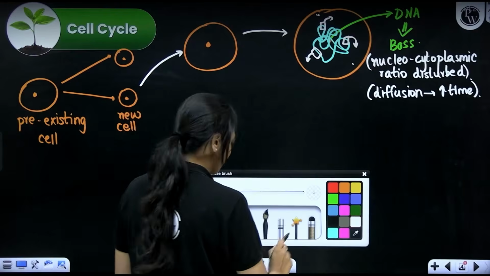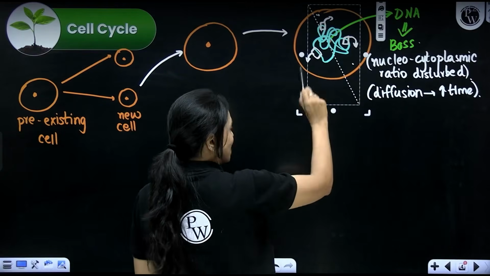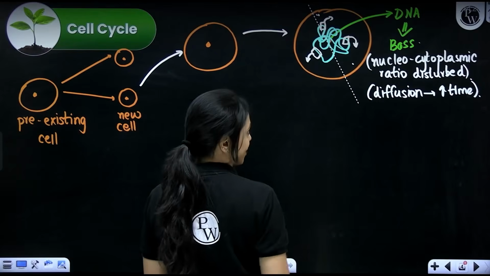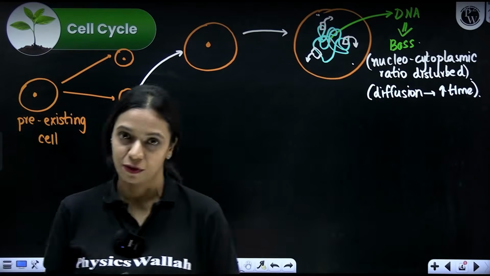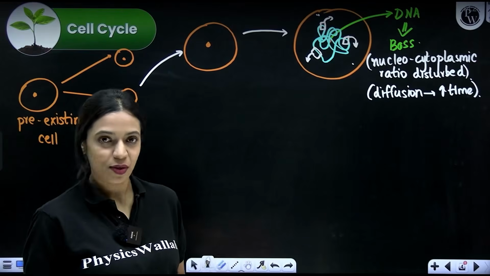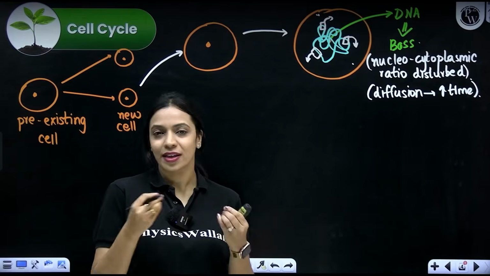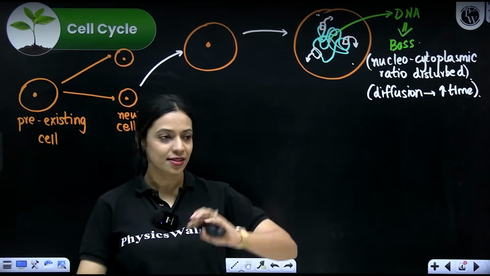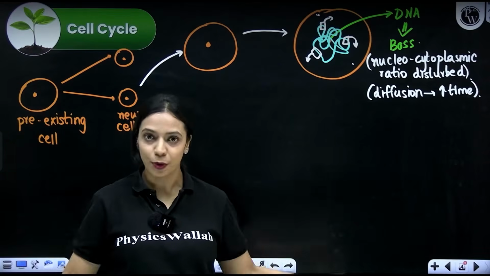If a cell decides to divide and randomly splits somewhere like that in the center, and this forms one cell, that forms one cell, this cell will not have information for these, this cell will not have information for this. So the cell that forms as a result will not have complete genetic information, and such cells will fail to function. Such cells are abnormal. For a cell to function normally, all of the genes are required, all the essential information is required. So you can't randomly cut apart DNA and say, okay, use this, the second cell, this is for you. You can't split DNA like you split your ancestral property.